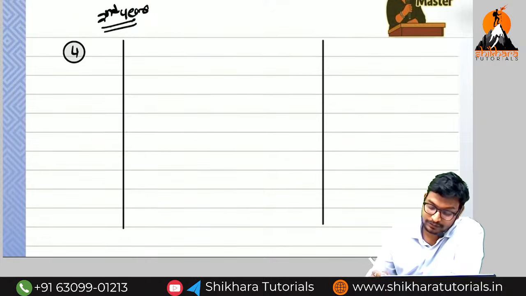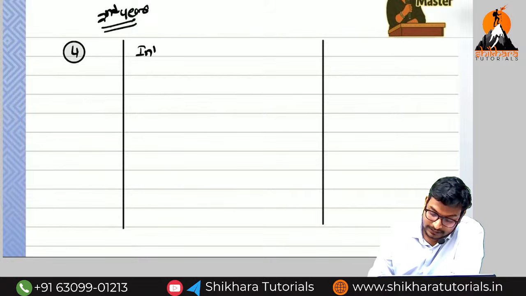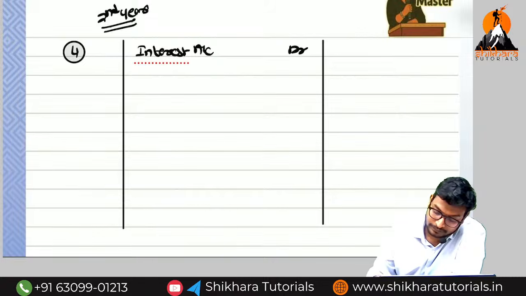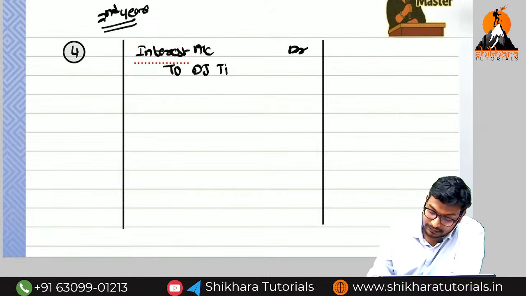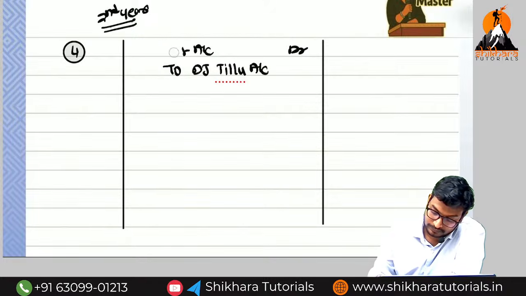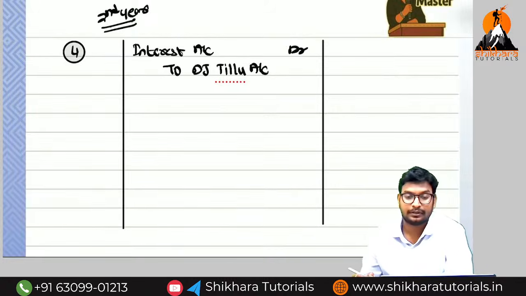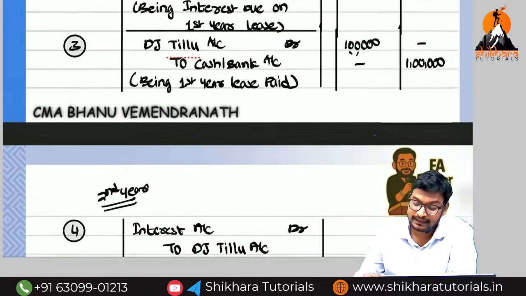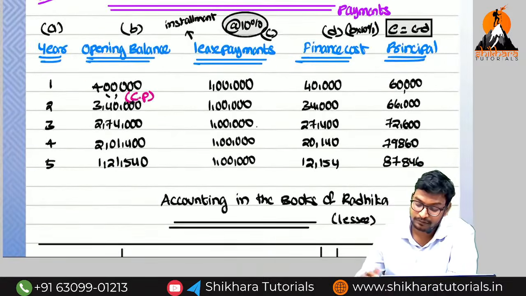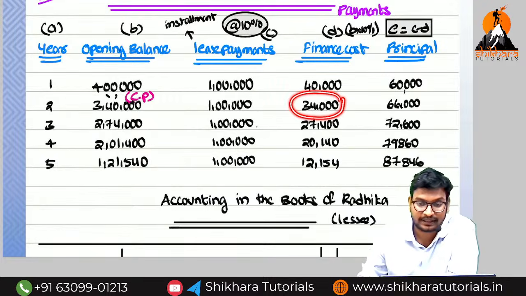So what is the interest due entry? Interest account debited to lessor account. Who is the lessor? DZTLU. Can you say the second year interest from working note number 2? From working note number 2, the second year is 34,000.